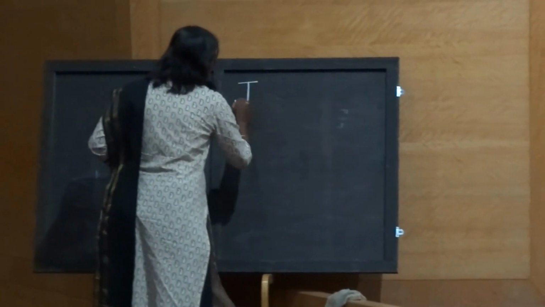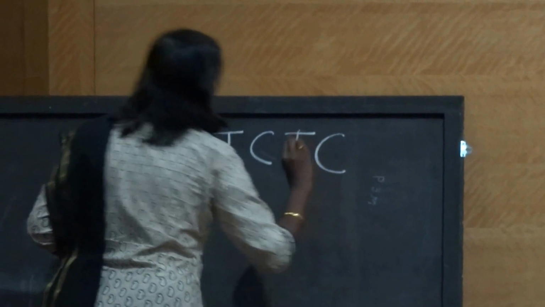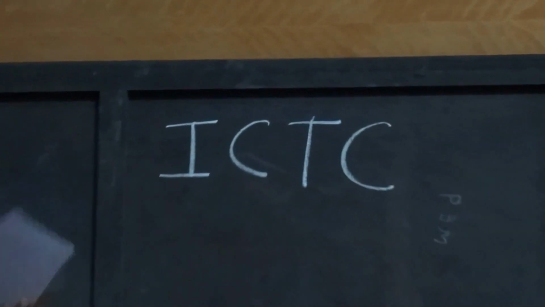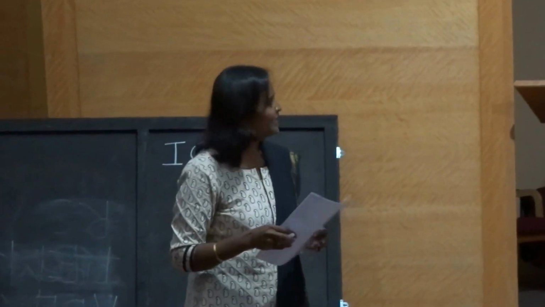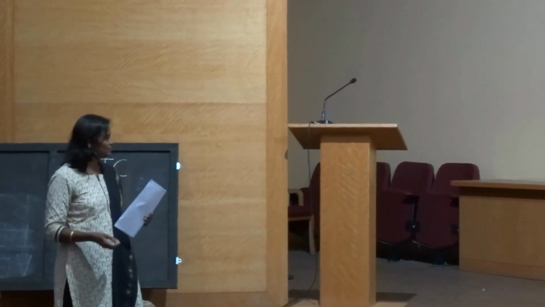So first abbreviation is for the first team, surveillance team, ICTC. Integrated Counseling and Testing Center. Yes, correct. So this team surveillance will get 5 marks. But can you tell me more information regarding this ICTC? In Bharti Hospital, whether it is available or not? Yeah, it's available in Bharti Hospital. It's for testing and counseling regarding HIV/AIDS.